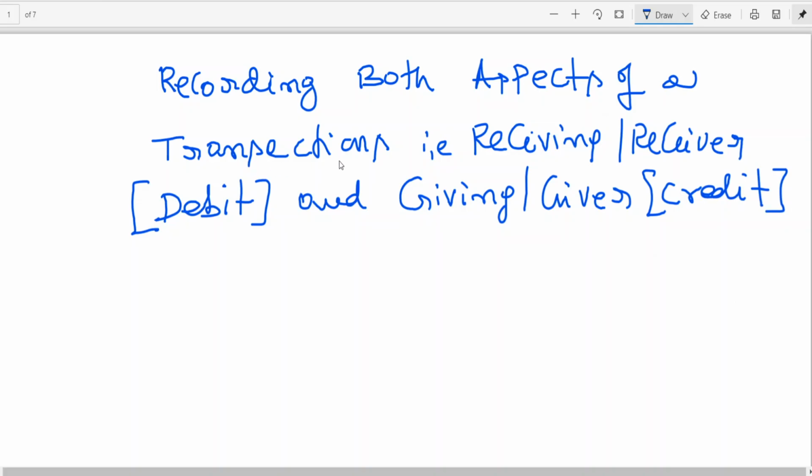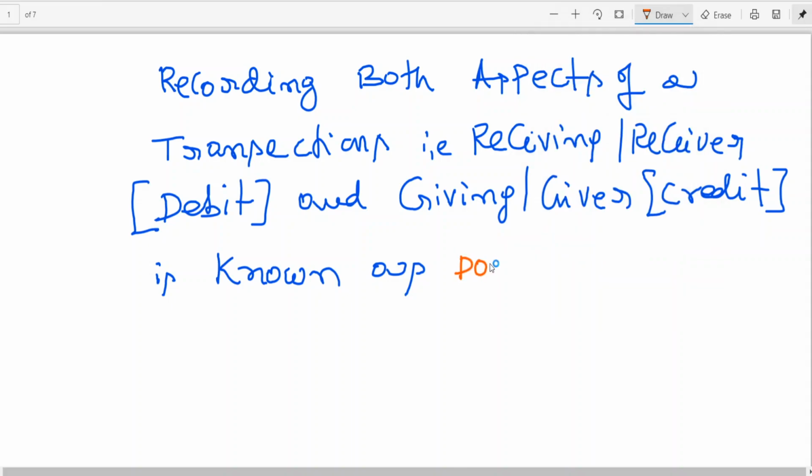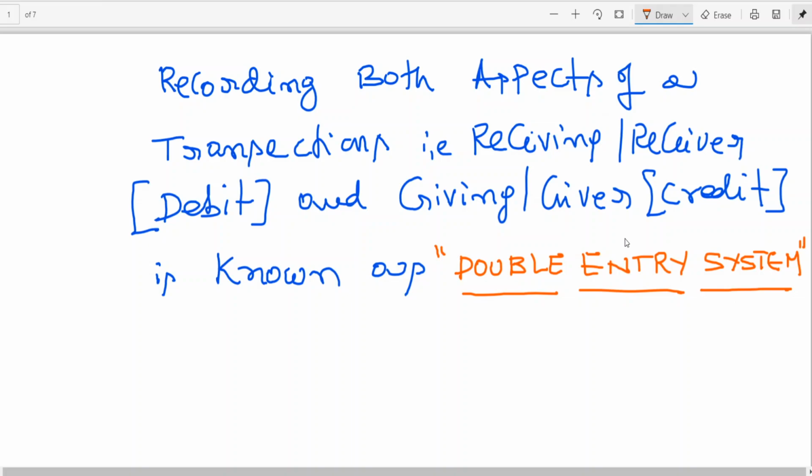Recording both aspects of a transaction, that is receiving, receiver, and giving, giver, that is nothing but debit and credit, is known as double entry system.